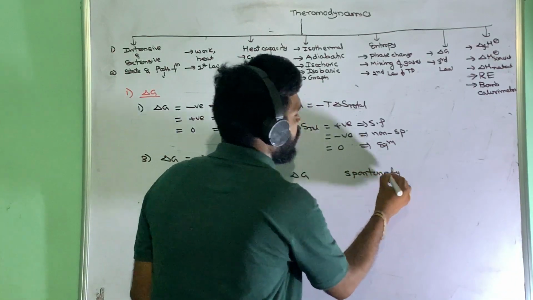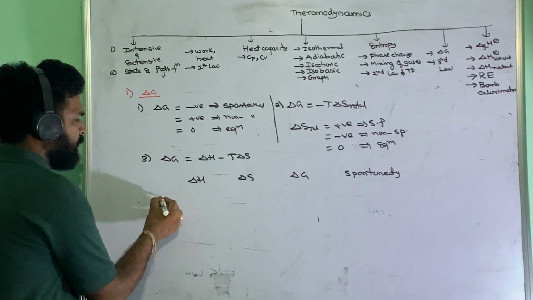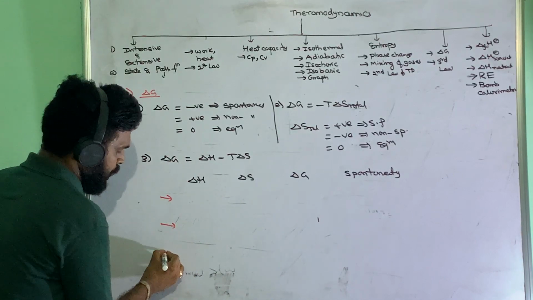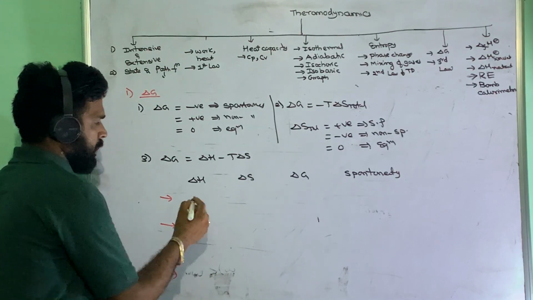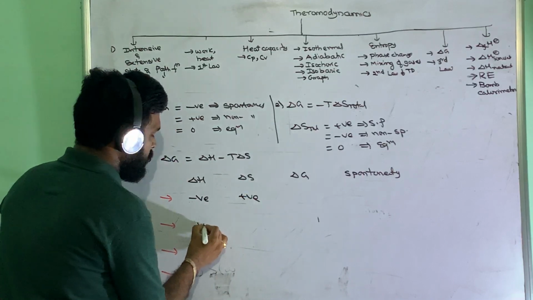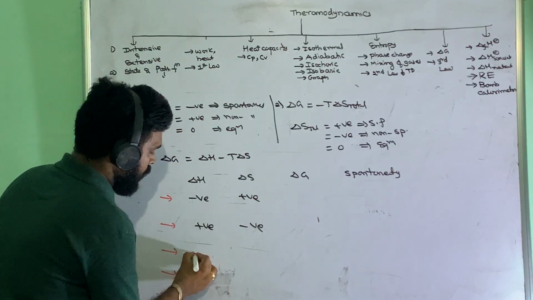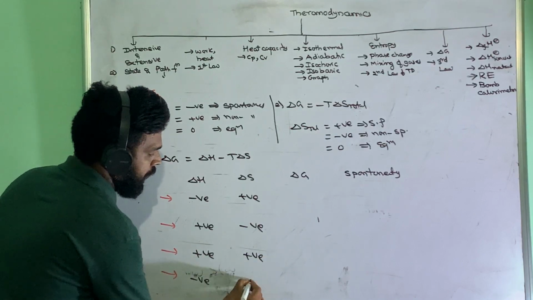This is a very important term. So 4 cases are possible. What are the 4 cases? Maybe negative, positive, or positive, negative, or positive, positive, and negative, negative.